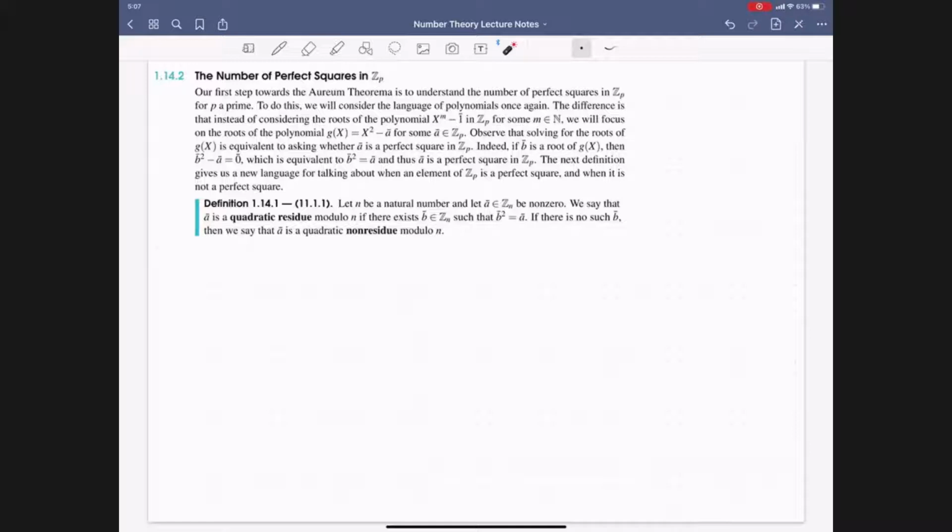We can follow this from the discussion we had in our last lesson on primitive roots. So we can look at the polynomial x to the n minus 1 bar in the integers modulo p for any natural number m. But for now let's focus not on the case when this is minus 1 bar, but when we have g of x equal to x squared minus a bar, where a bar is some element in the integers modulo p. We want to ask, if we fix a bar, when does this have a solution? Because if it has a solution, then we have a perfect square.